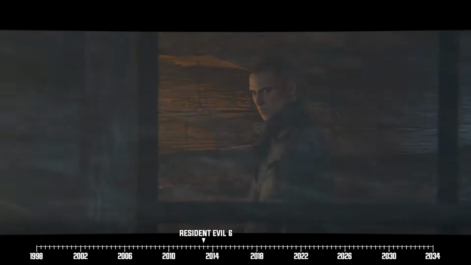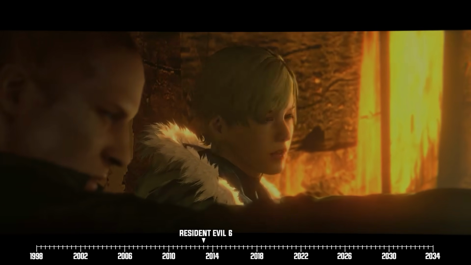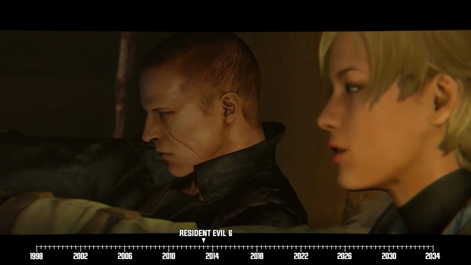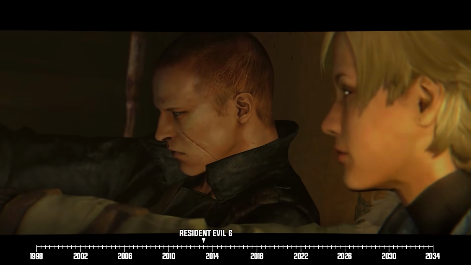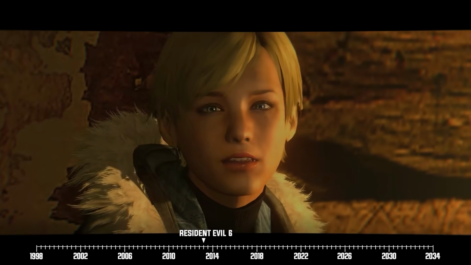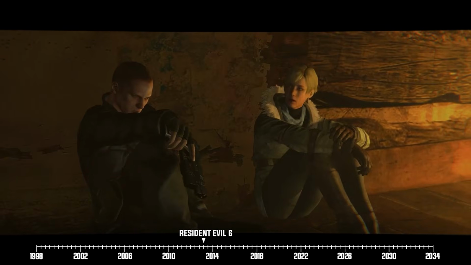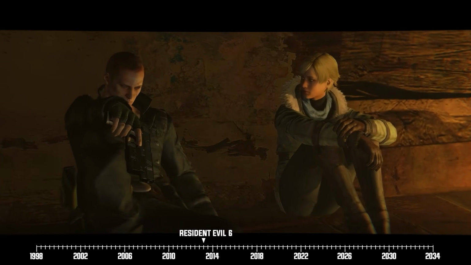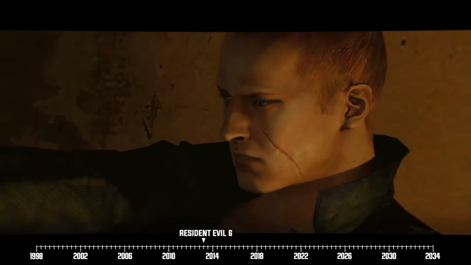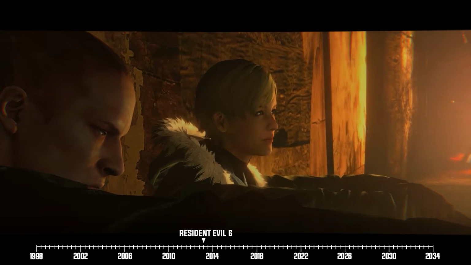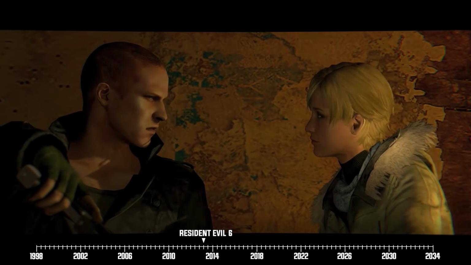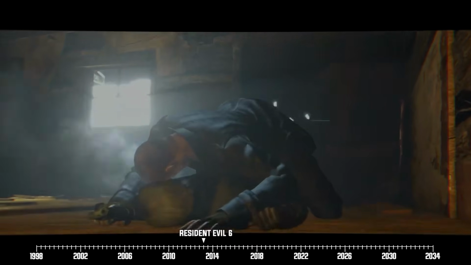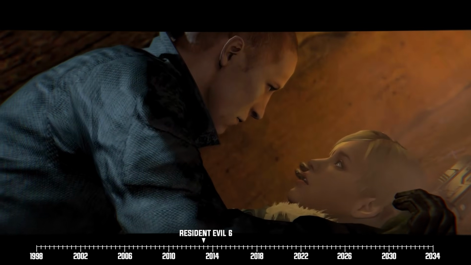Afterward, the duo holds up in a nearby cottage where Sherry opens up about the nature of her healing factor. Because if you remember, Sherry's dad and the inventor of the G virus, William Birkin, injected her with an embryo back in Resident Evil 2. Claire was able to prevent her from mutating with the help of a vaccine. And, well, let's just say Sherry got a pretty sweet side effect as a result: her healing factor. In true Resident Evil fashion, their shared life stories allow Jake and Sherry to build some romantic tension. However, they're soon interrupted when Neo Umbrella arrives at their location and ambushes them.